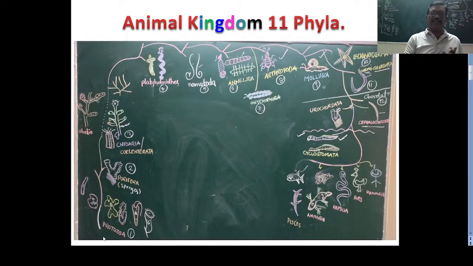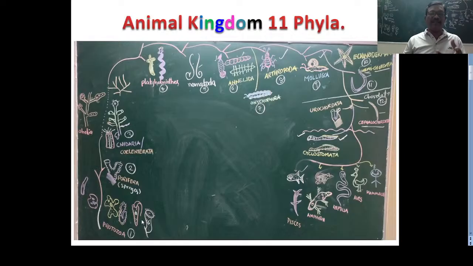These are actually single-celled animals. In these protozoans, what animals have to be remembered? Here you know: amoeba, paramecium, euglena and vorticella. These 4 animals are very important to remember. You have to remember these 4 compulsorily, because the amoeba is a free living animal, and the paramecium, euglena and vorticella are also free living animals. But the amoeba contains pseudopodia as locomotory organs. The paramecium contains cilia for locomotion and capturing the food material.